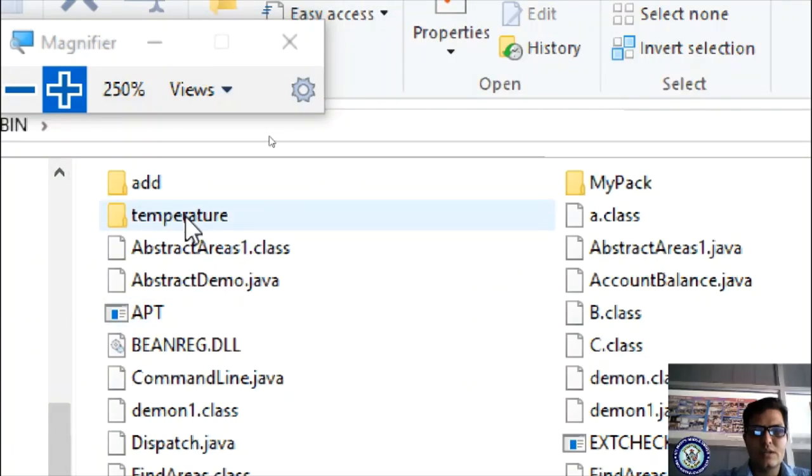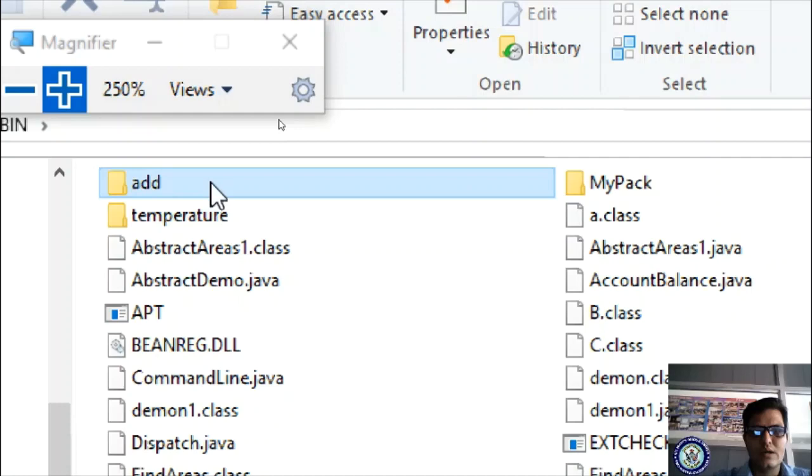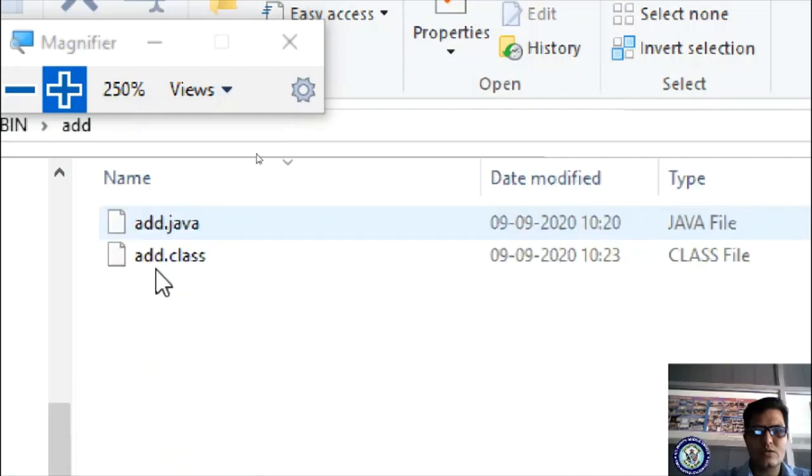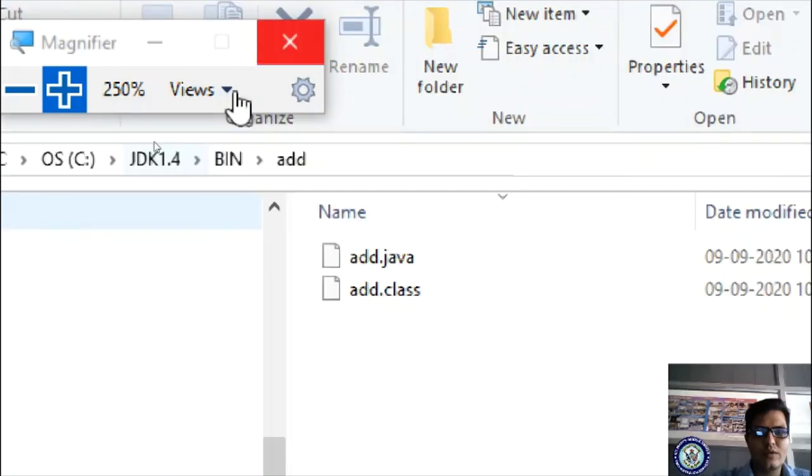In the add folder it consists of the source code add.java. Whenever I compile the Java file, it has shown as not operable, but it has created a class file. Got it?